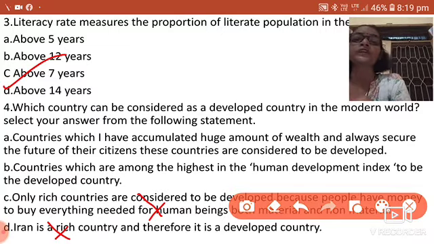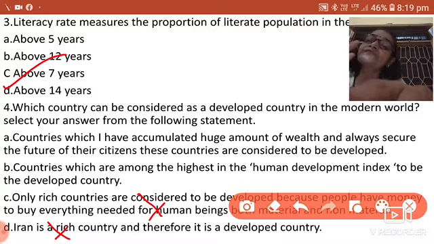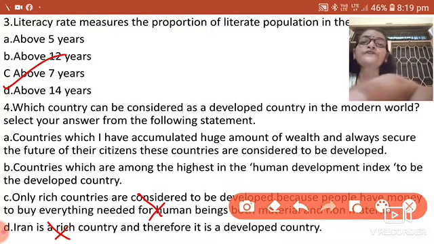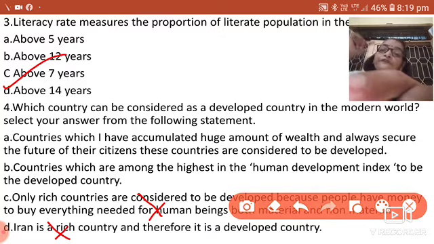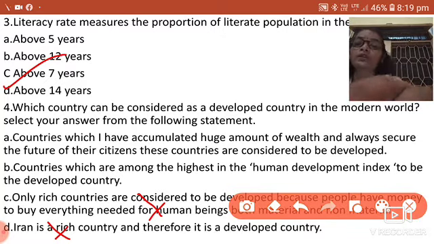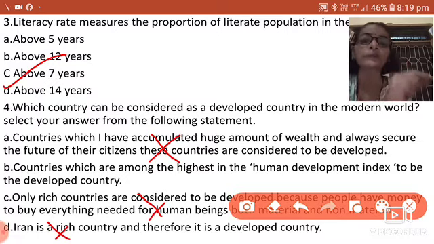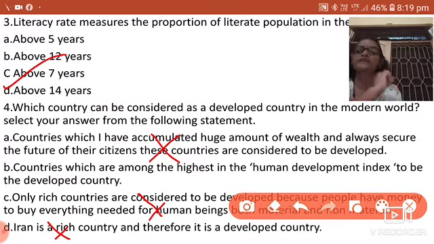Here also it says you have a huge amount of wealth and have secured the life of the country's people for the future, but the present is not talked about in this option. In the second option, B, countries which are among the highest in the human development index are developed countries. That is the correct answer.